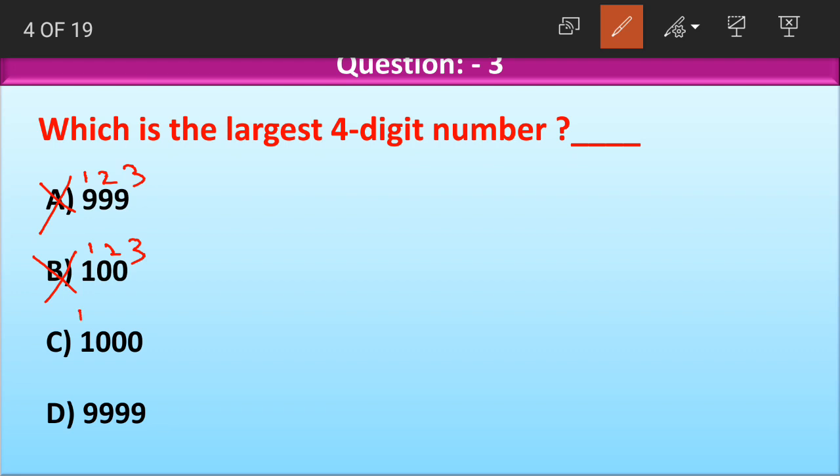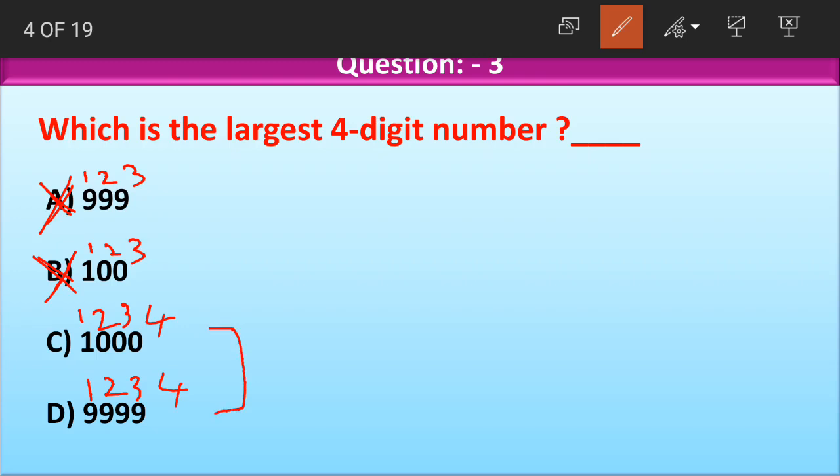And coming to the third option, 1000. 1000 has how many digits, children? 1, 2, 3, 4. 4 digits. Okay, this might be the largest 4-digit number. Again, coming to the last option D, which is 9999, it also has 4 digits. So we have eliminated A and B because they have only 3 digits. Now we have to choose one among C and D.